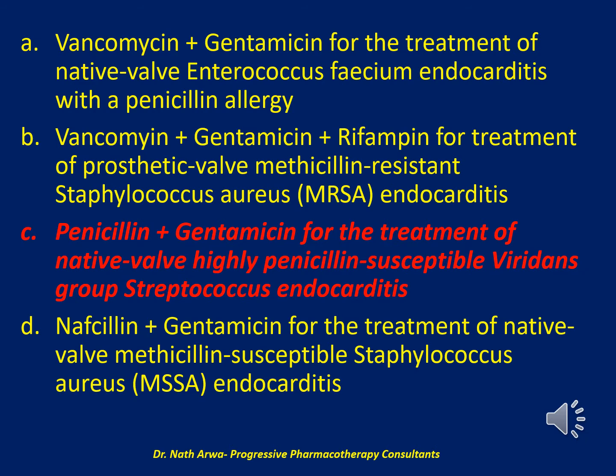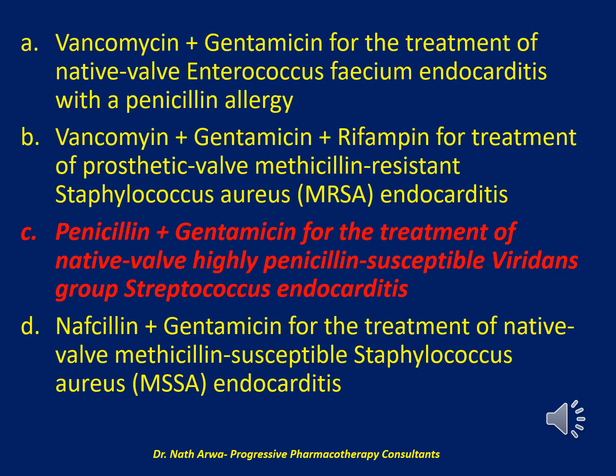Studies have demonstrated that treatment with a beta-lactam antibiotic and once-daily gentamicin is sufficient for the treatment of streptococcal endocarditis. Once-daily gentamicin has not been studied in patients with prosthetic valve MRSA endocarditis, so traditional dosing with the daily dose given as divided doses should be used.